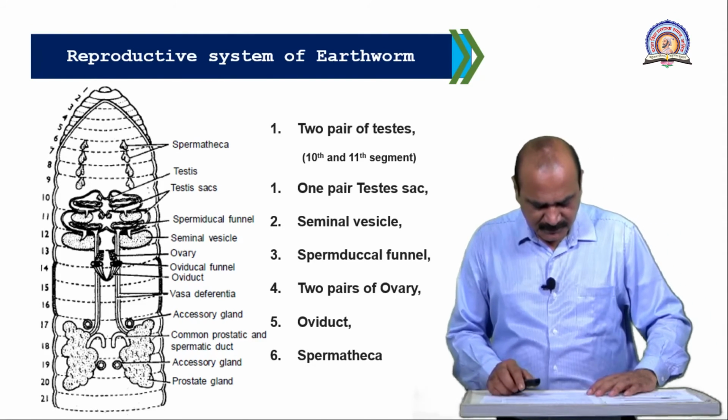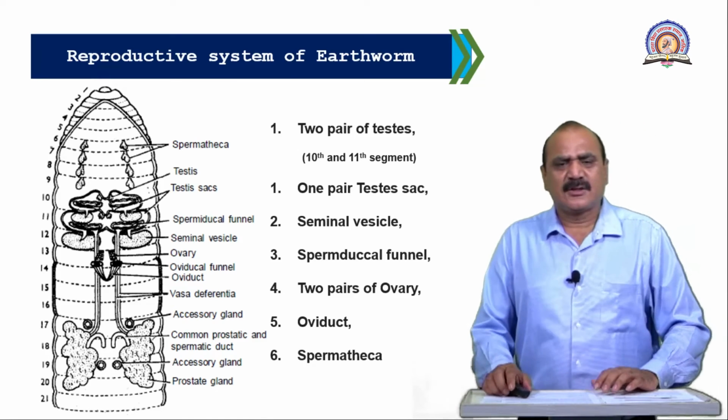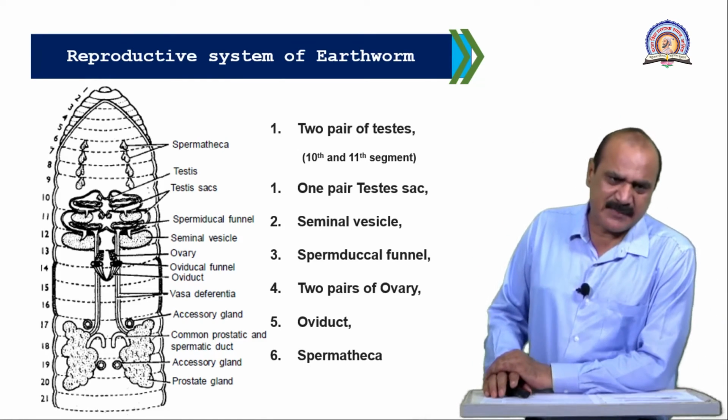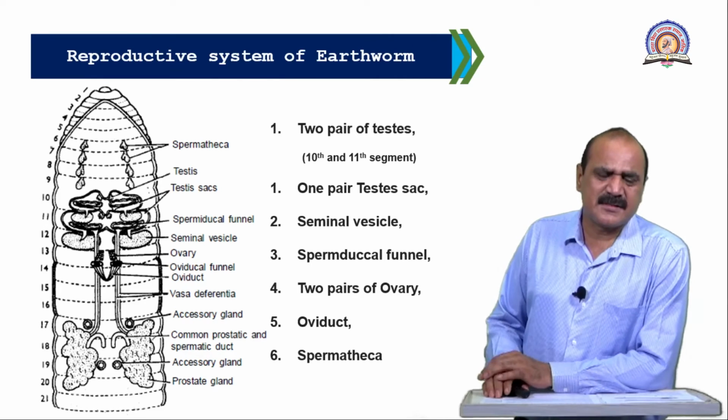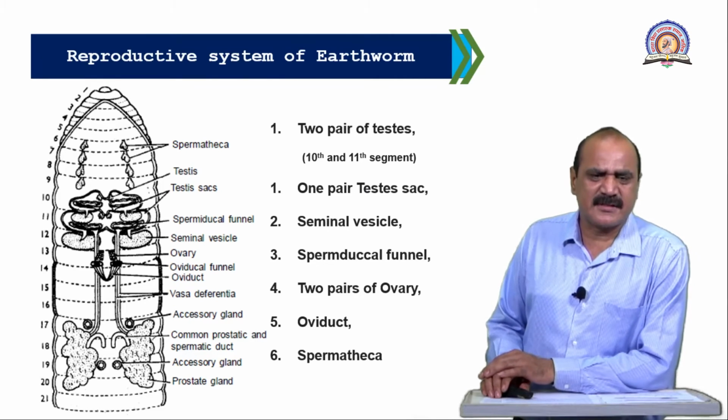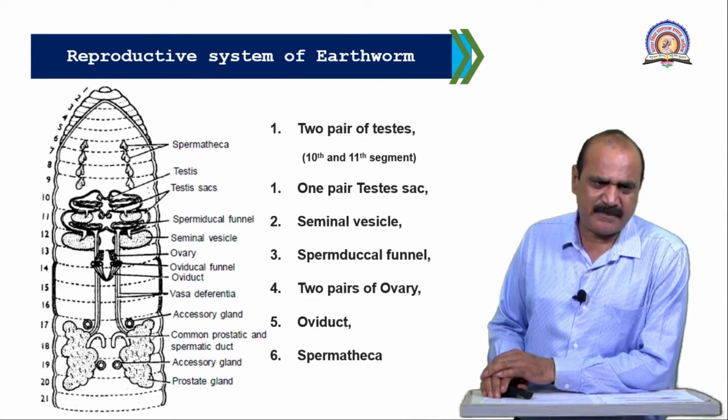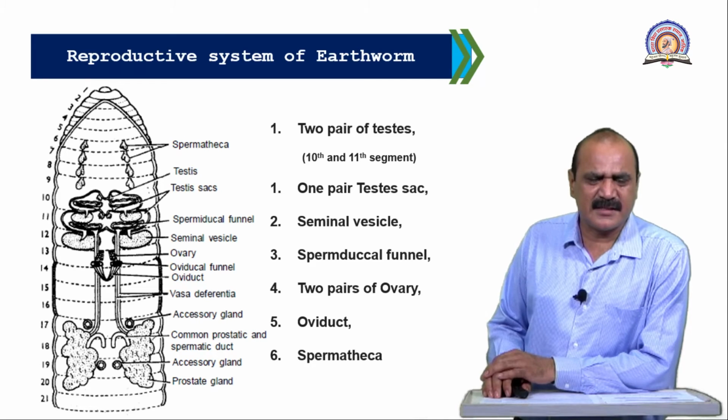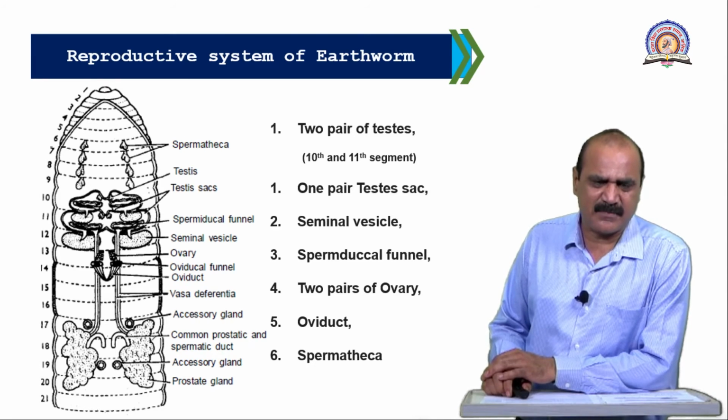In the reproductive system, the earthworm is a hermaphrodite animal, meaning both sex organs are present in a single individual, male sex organs as well as female sex organs. That is also called a bisexual organism.